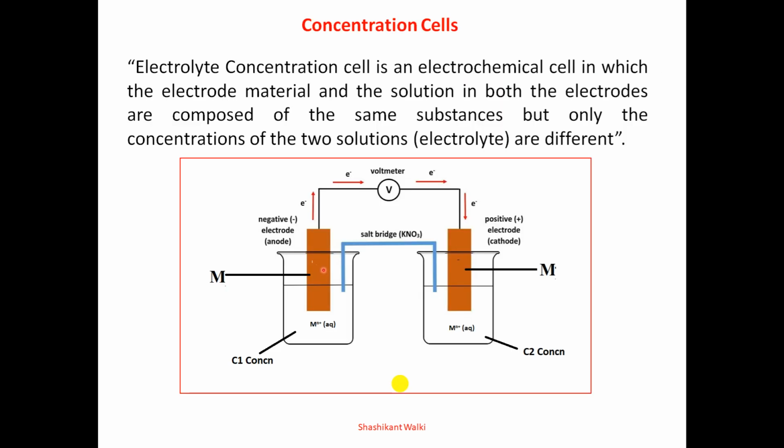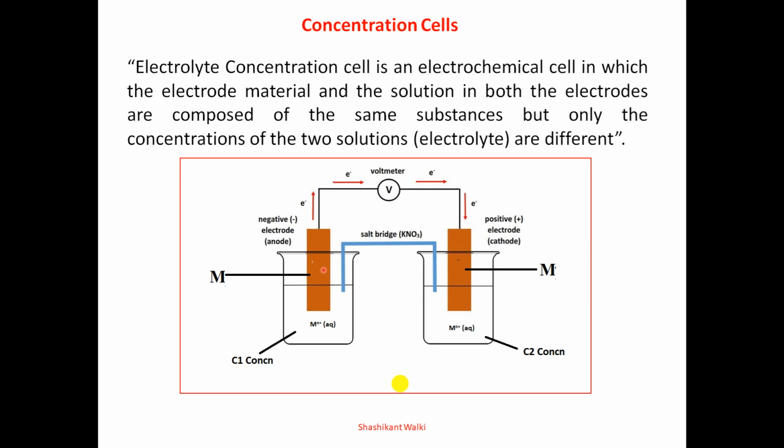Next we are going to discuss the concentration cell. A concentration cell is a type of galvanic cell, an electrochemical cell in which the electrode material and the solution in both half cells are composed of the same substance, but only the concentrations of the two solutions are different.